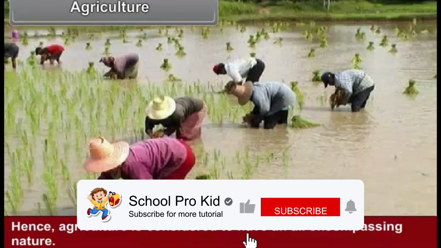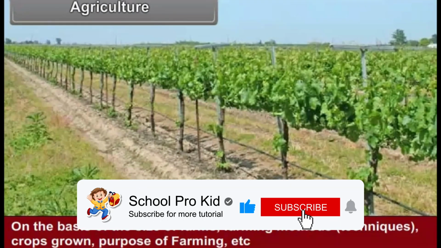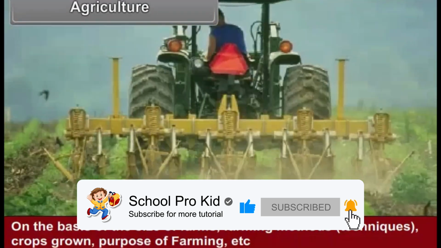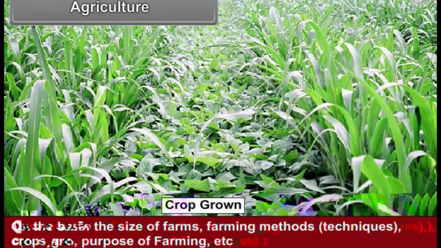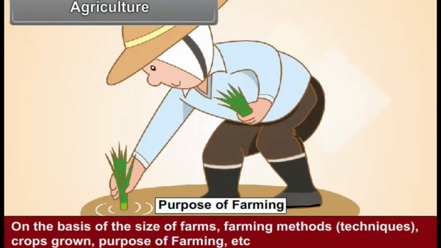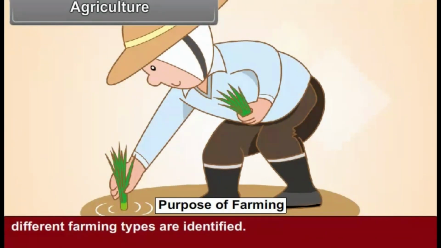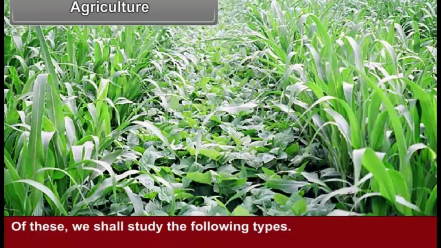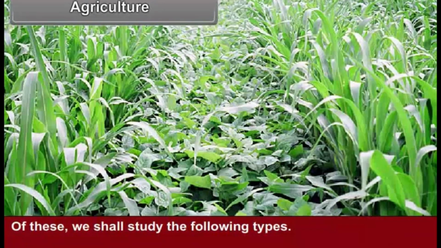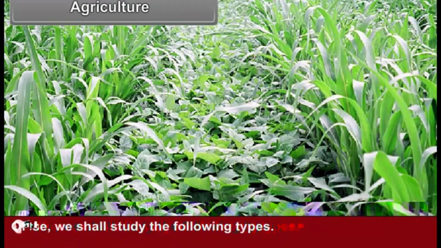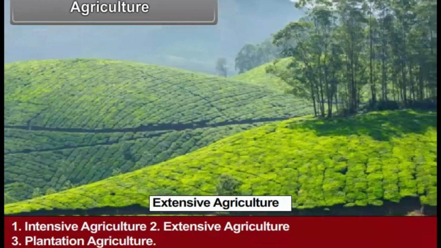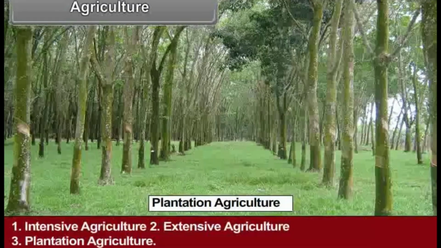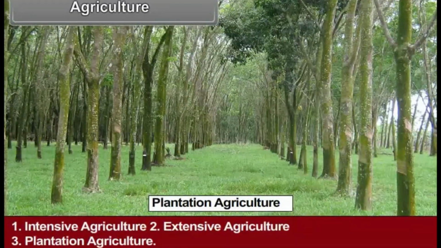all-encompassing nature. On the basis of the size of farms, farming methods, that is, techniques, crops grown, purpose of farming, etc., different farming types are identified. Of these, we shall study the following types: intensive agriculture, extensive agriculture, plantation agriculture. See figure 13.2.